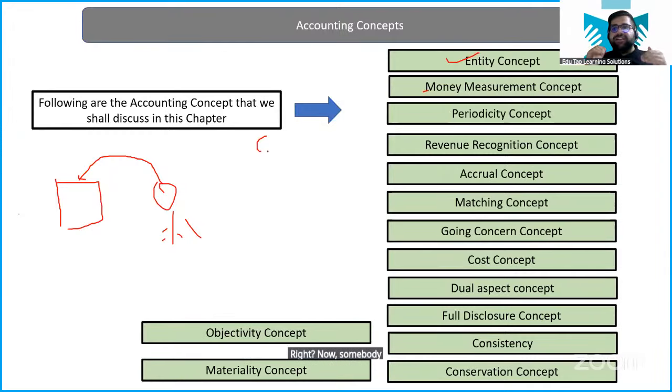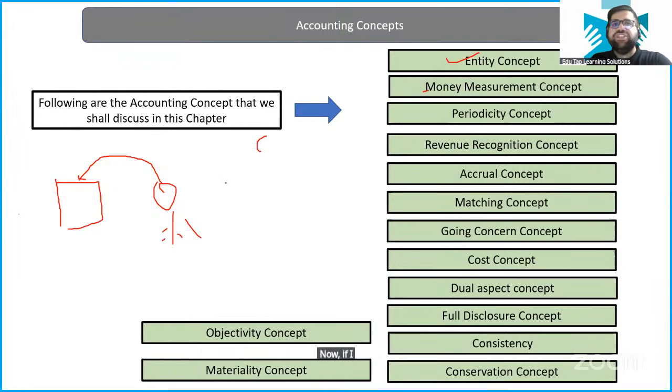Now, somebody is writing something in the chat which I would like to point out. Will you pay interest on capital, like you pay interest on a loan? The answer is no, because a loan is borrowed. Over here, the owner is investing his own money in the business, so you don't pay any interest on capital. Hello, everybody, clear till this point? So please remember that capital is a liability.